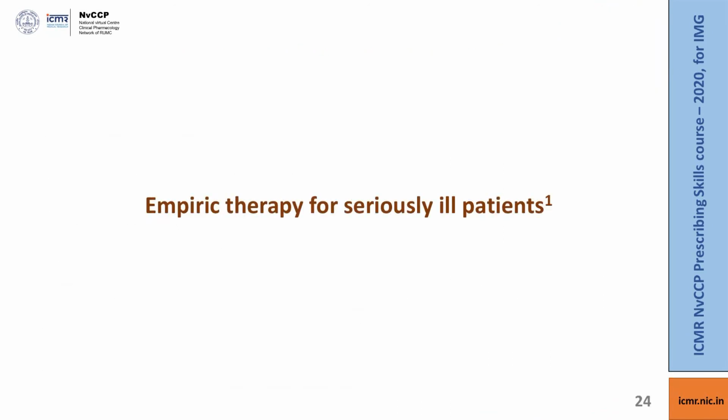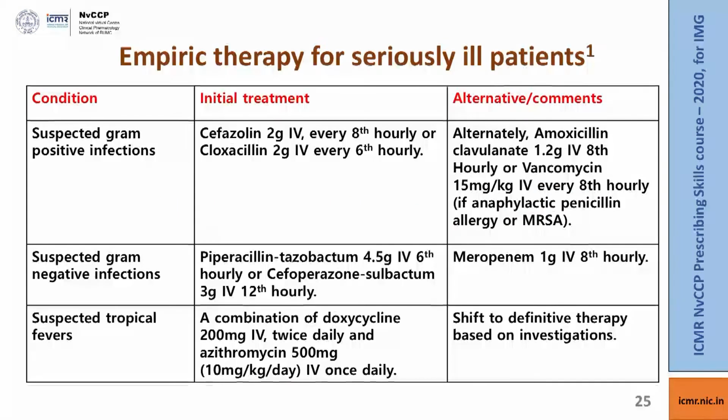So, supposing a patient is presenting to you in a seriously ill state, and you have to start antibiotics. What you could do is, depending on the organism which you think, start the regimens given here, which are different for gram positive and gram negative organisms. And supposing you think it could be due to tropical fever, you could start the initial treatment as per the regimen given here. And once you get results from the investigations, you could shift to the definitive therapy as we have discussed previously.